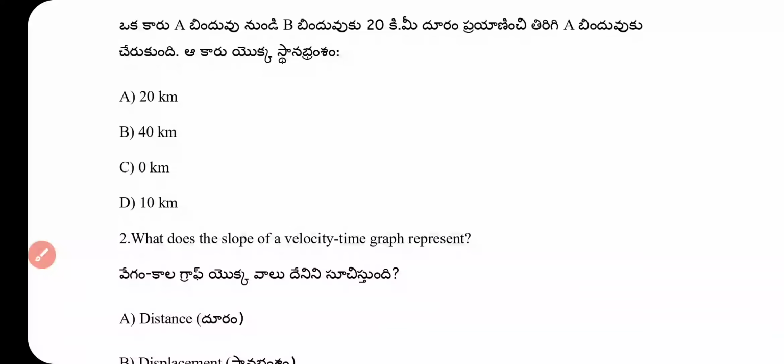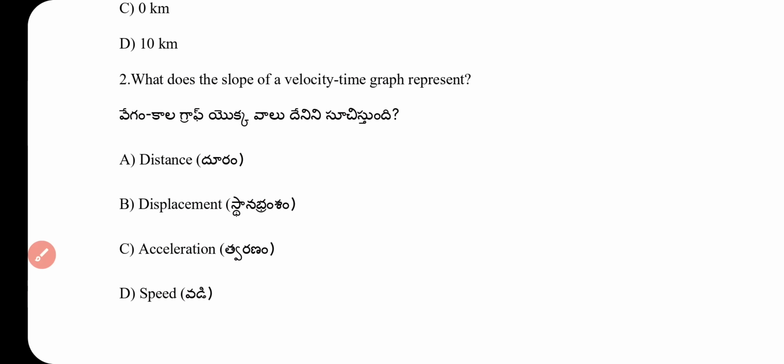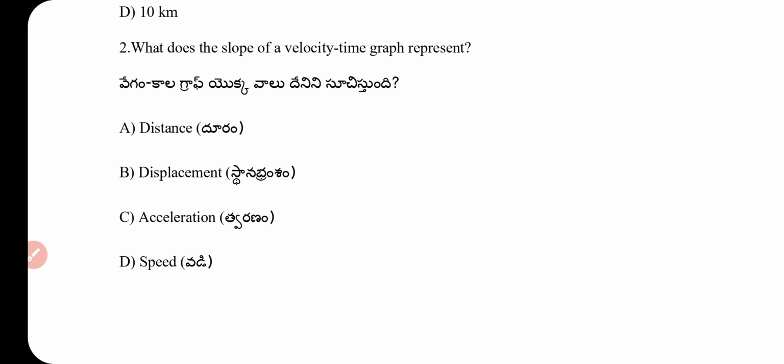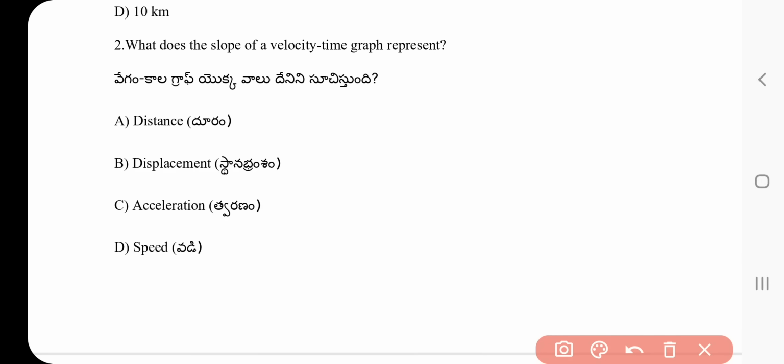Question number 2. What does the slope of a velocity-time graph represent? Distance, displacement, acceleration, speed. What is the answer? Answer is acceleration. Slope equals change in velocity divided by change in time. This is equal to acceleration.